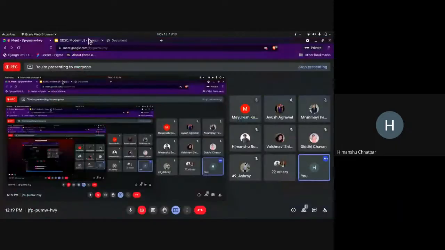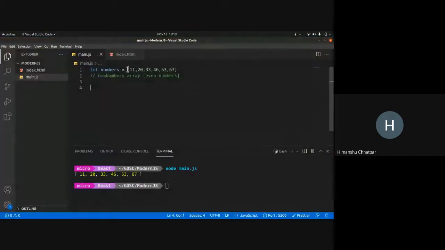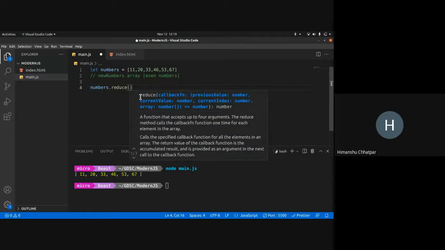So let's move on. Next is reduce. Reduce is used to reduce down to a single value. Essentially, if I want to add all of these values, what I can do is use the dot reduce method. So numbers dot reduce. Now reduce is a bit different.